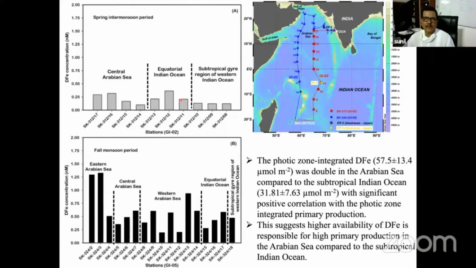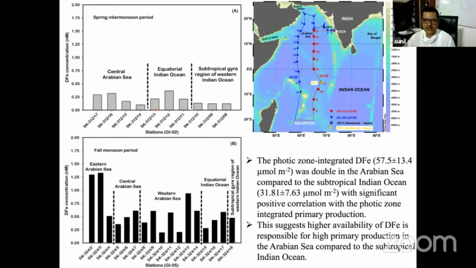But despite the fact that dust is higher, the concentration of iron is higher in the fall inter monsoon, and this shows that of course dust is one of the sources, but that is not the only source. So there are other processes and other sources acting in this area, which we'll be talking about.